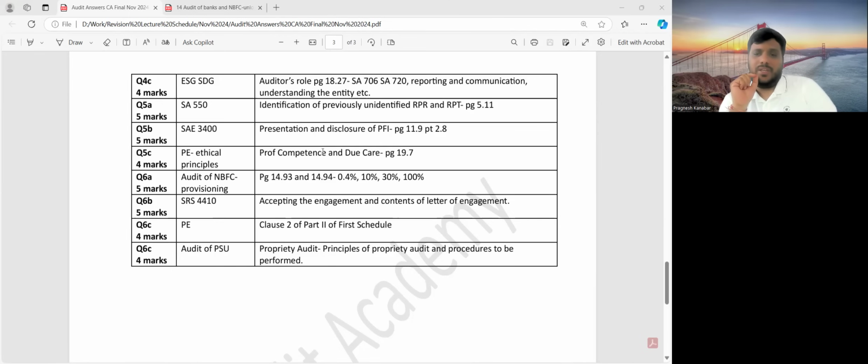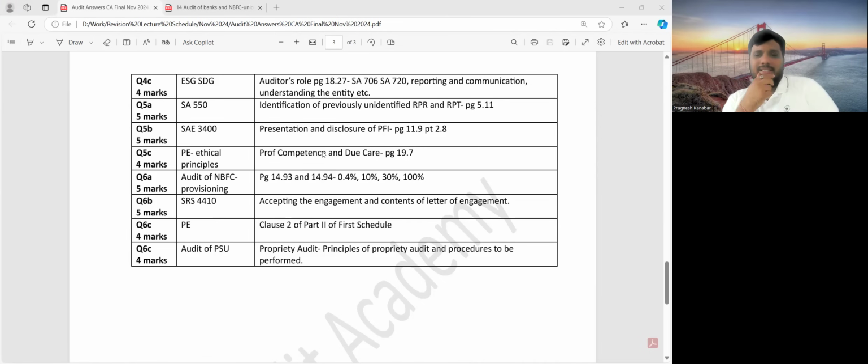Question number 6B. Otherwise, in the same day video I'm not a big fan of it. SRS 4410 agreed upon procedures: what are the factors to be considered in accepting the engagement and the contents of the letter of engagement? What are the procedures? What will be the restriction of the report? Then what are the specific instructions from the client? All right, so these are the points. Nature of information upon which the procedure is to be performed.